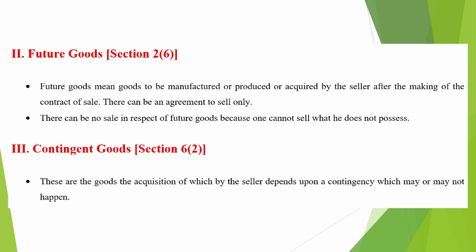Now, moving to contingent goods, as provided under Section 6, subsection 2. Contingent goods are those goods, the acquisition of which by the seller depends upon the happening of a contingency which may or may not occur. In simple terms, the contract depends on an uncertain future event.